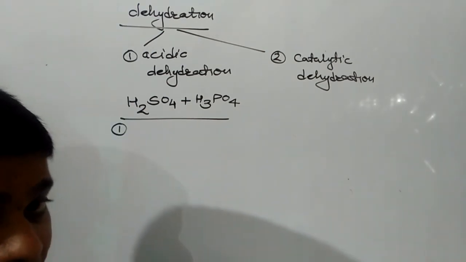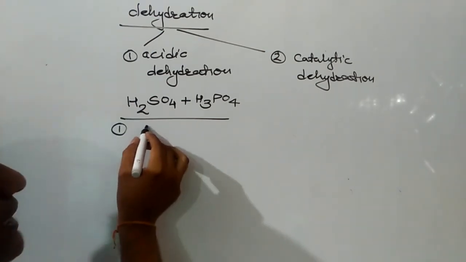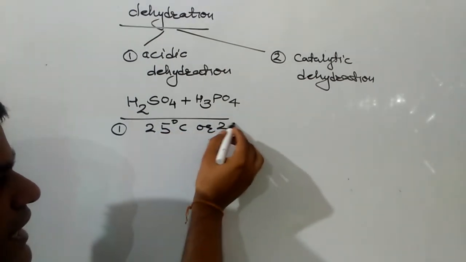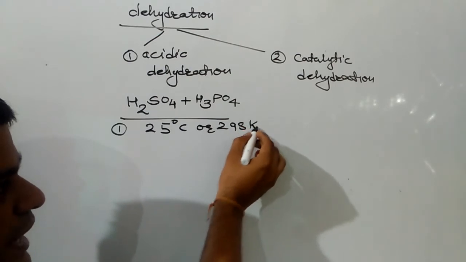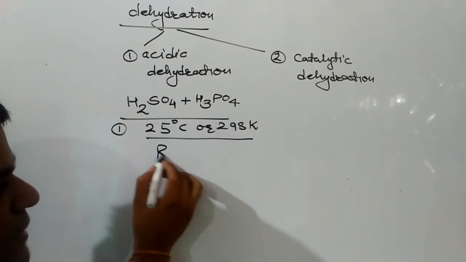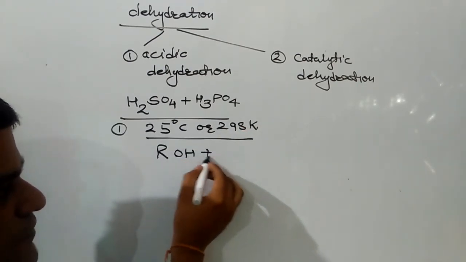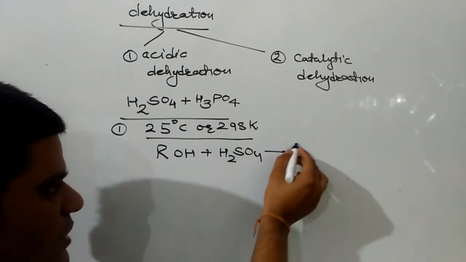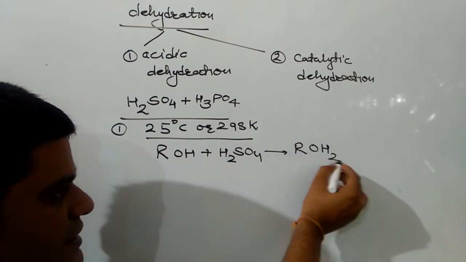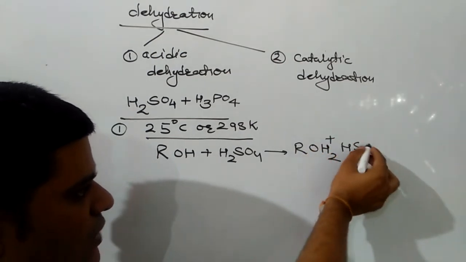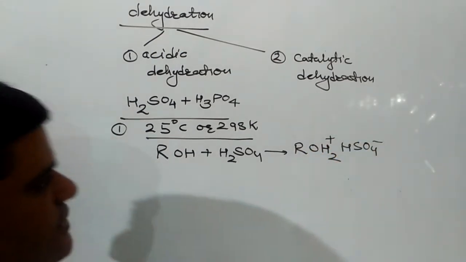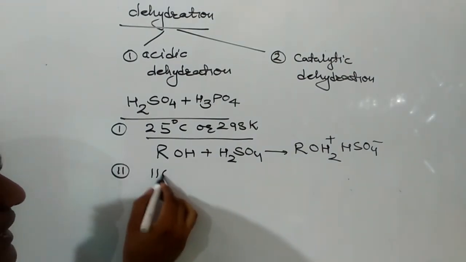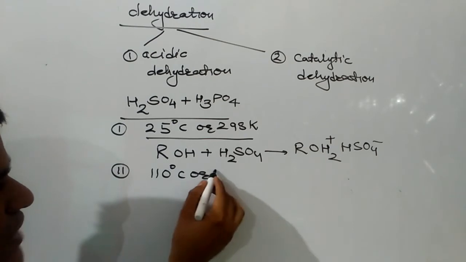First case: if the temperature is 25 degrees centigrade or 298 Kelvin, the product formed will be oxonium salt, because removal of water will not take place, and the salt form will be ROH2 positive, HSO4 negative.